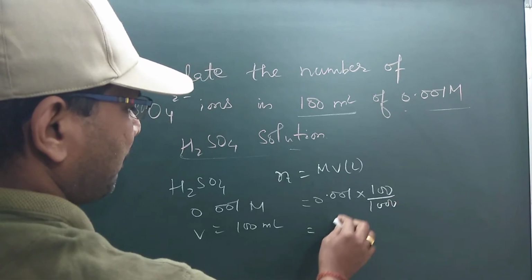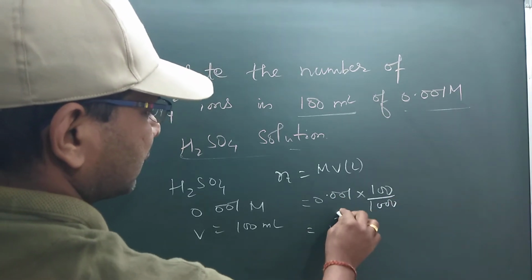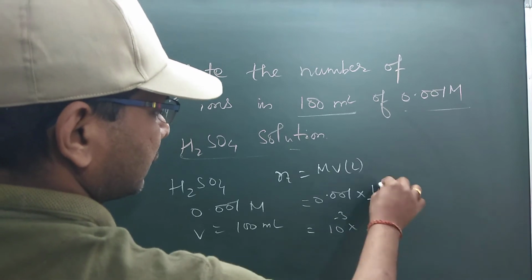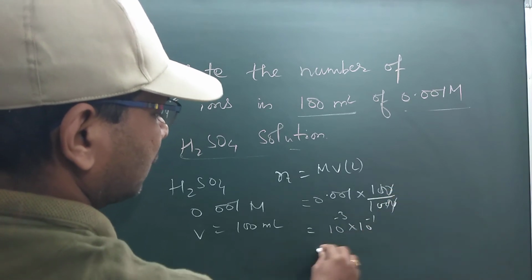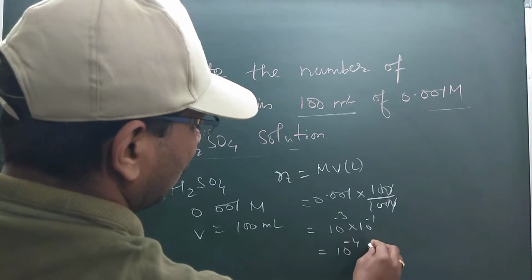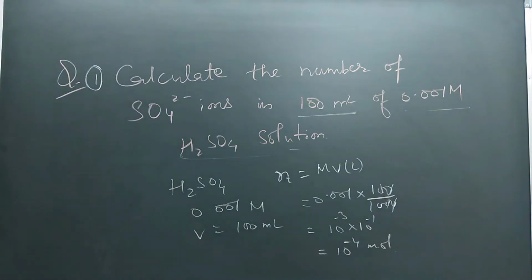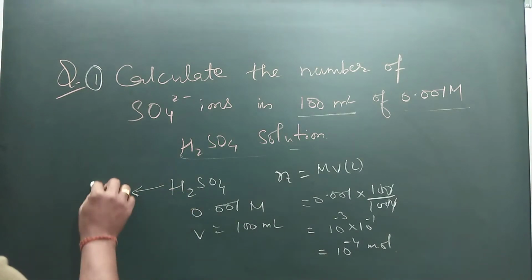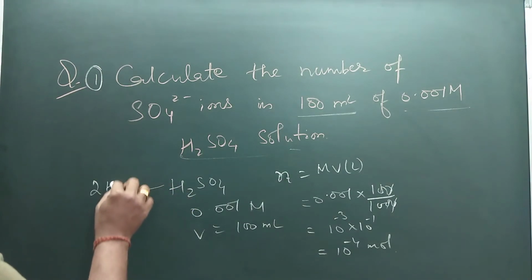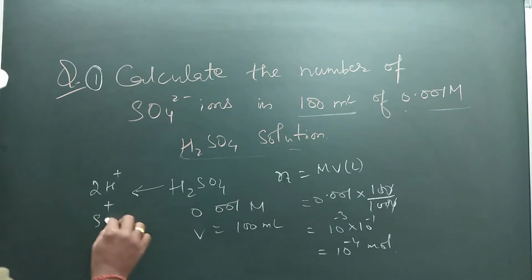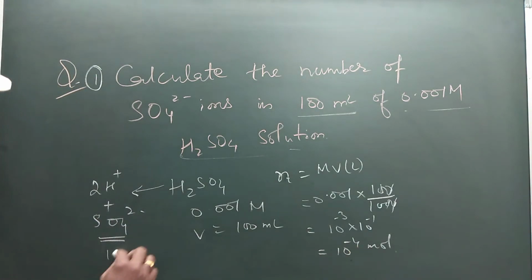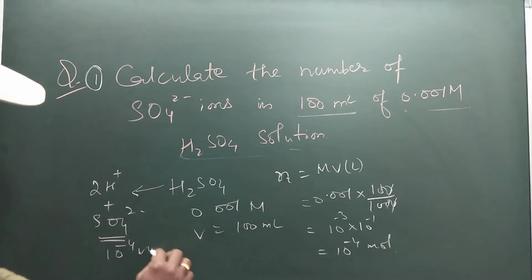So this is 10 to the power minus 3 and this is 10 to the power minus 1, so it is 10 to the power minus 4 mole of H2SO4. One mole contains 2 moles of protons and 1 mole of sulfate ion. So in this many moles, how many moles of sulfate ion will there be? 10 to the power minus 4 moles of sulfate ion will be there.